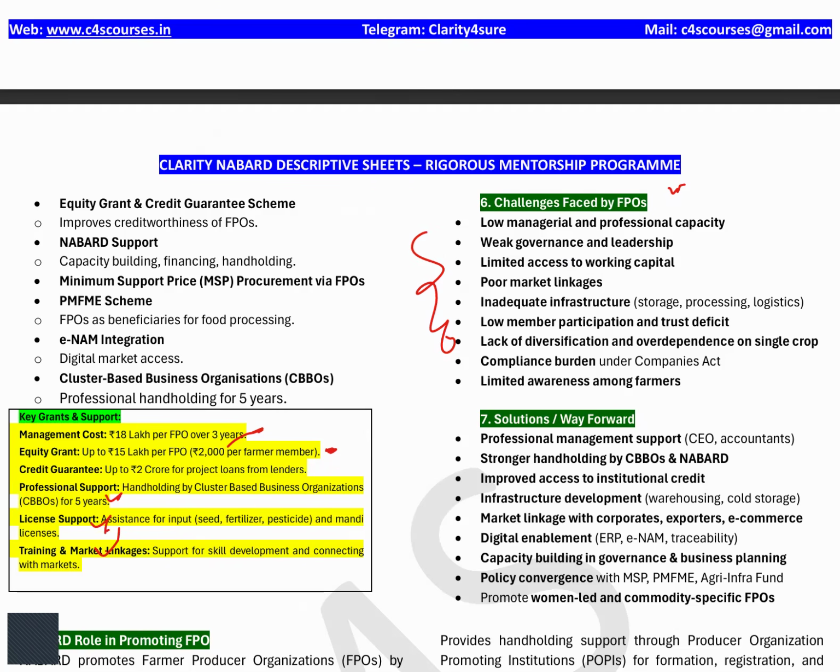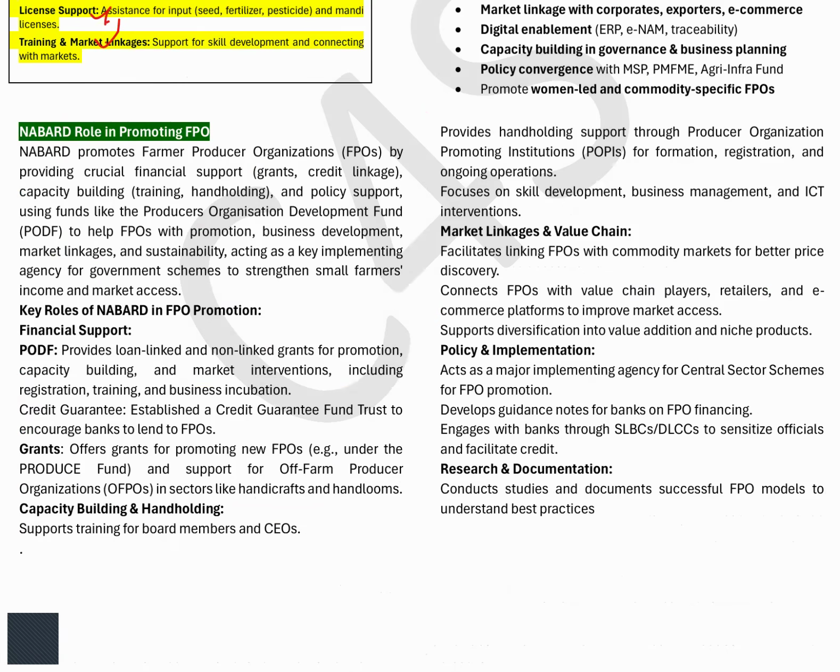Then what can be the solution, the way forward? Professional management, stronger handholding, improved access, infrastructure development, policy convergence, naming the schemes, women participation, convergence with the SHGs. All this you can mention in the solution and the way forward. Last but not least, you can supplement your answer with how NABARD is helping the FPO, because you're giving the examination for NABARD. I have included all these points in the PDF, about the PODF, the grant, capacity building, value chain, how NABARD is helping the FPO. You can pick some points from here to give more weight to your answer so that it becomes innovative and you can fetch more marks.